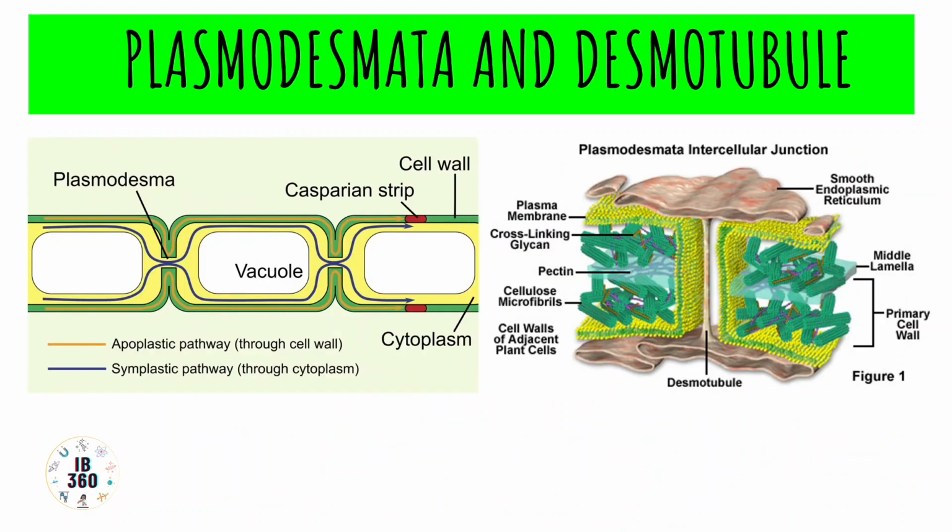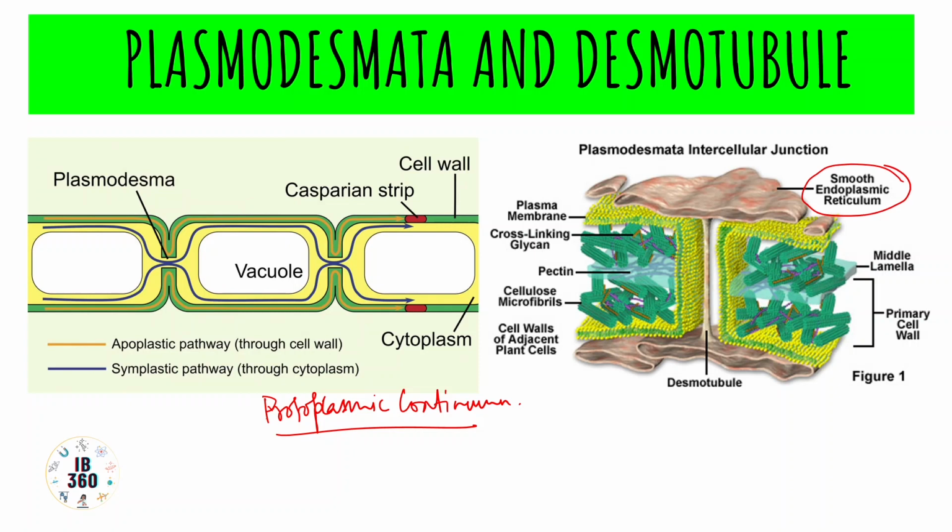Then we will talk about plasmodesmata and desmotubule. So plasmodesmata ensure intercellular communication. They are nothing but protoplasmic continuum. Plasmodesmata ensure that the endoplasmic reticulum of two different cells establishes communication with each other. You see, this is the SER, smooth endoplasmic reticulum of this cell.